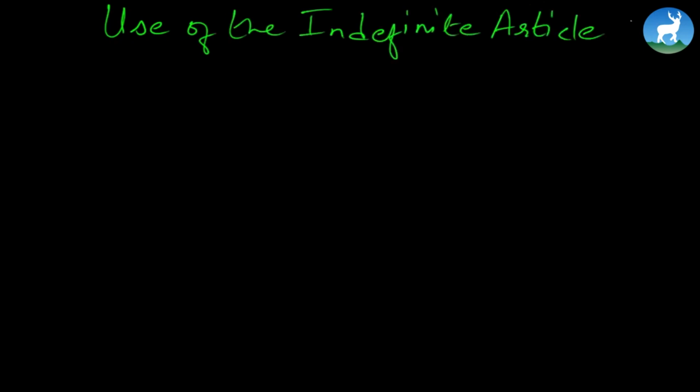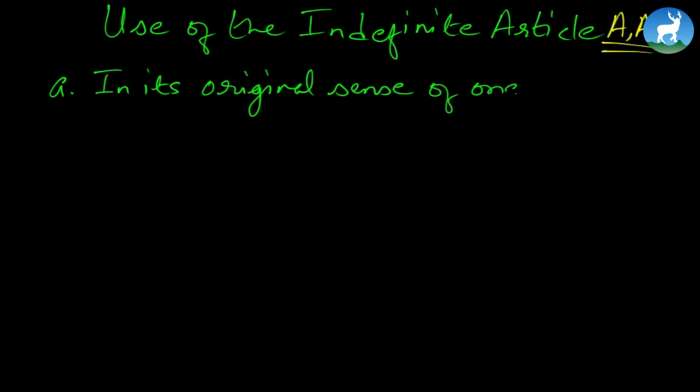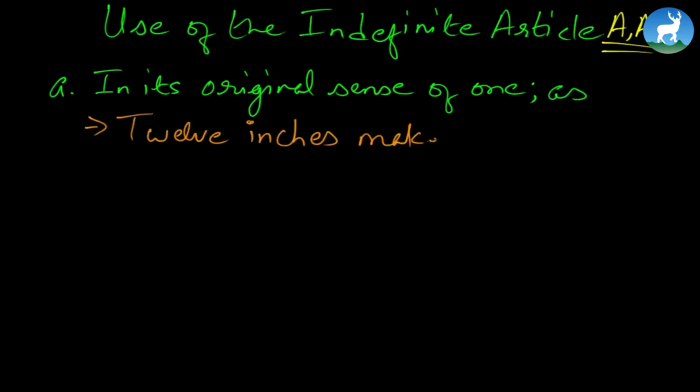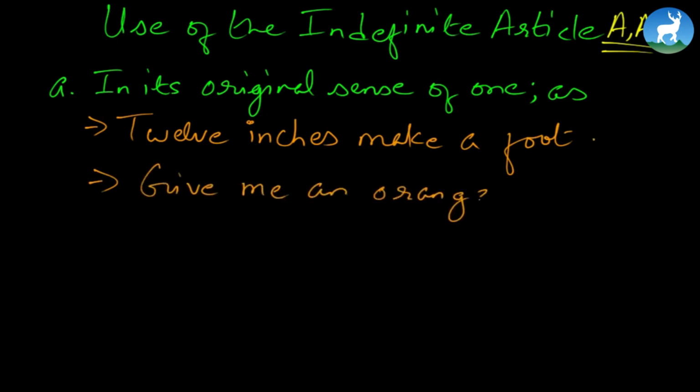Let's look at the application. Use of the indefinite article. And what do you understand by indefinite again? That is a and an. Okay, so here we go. First of all, we use it in its original sense of one, something that represents one. For instance, 12 inches make a foot, or give me an orange.